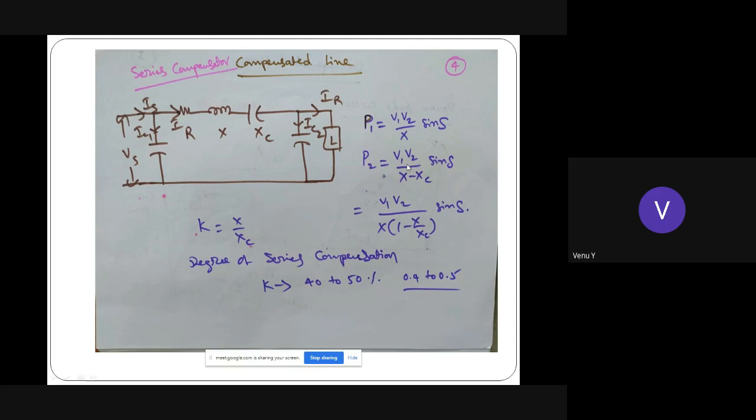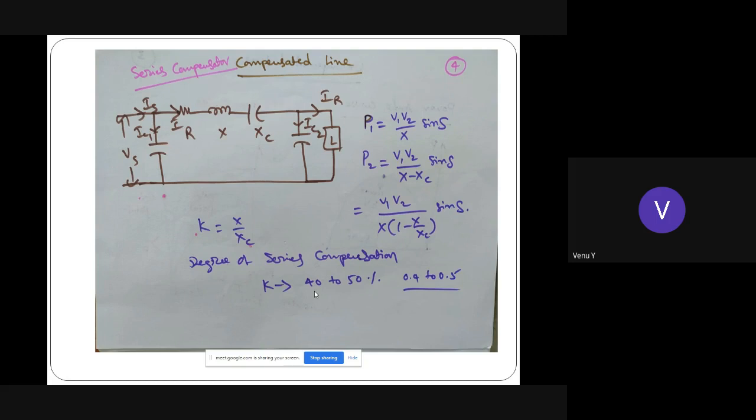Now P2 equals V1 V2 by X minus Xc. Capacitive reactance directly opposes the inductive reactance, and hence you can use X minus Xc, sine delta. V1 V2 divided by X, you can take the common factor X out, into 1 minus Xc by X, into sine delta, where Xc by X is the degree of series compensation, K. In percentage, it is up to 40 to 50% only.